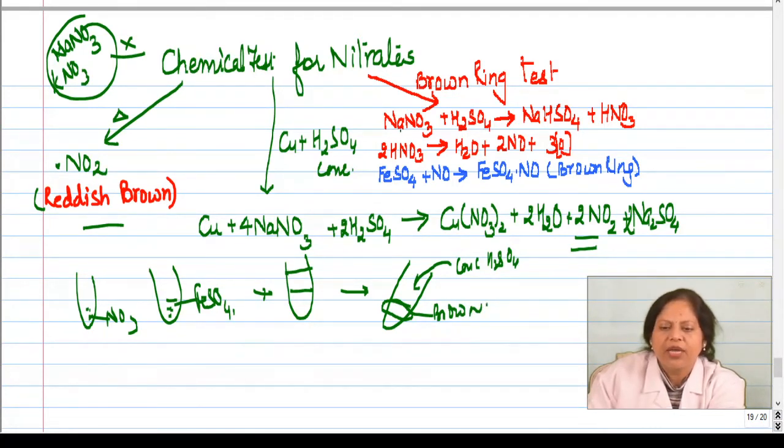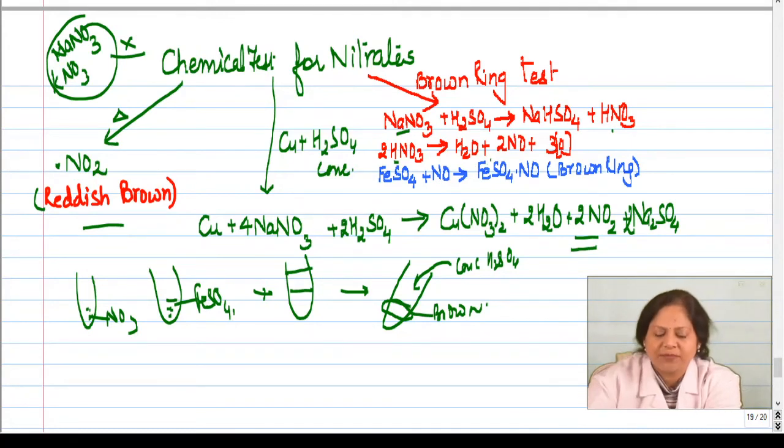So say we have taken sodium nitrate. Sodium nitrate with concentrated sulfuric acid will combine to form HNO3 and NaHSO4. Nitric acid will be formed. Now this nitric acid is going to decompose into water, nitric oxide and oxygen. This nitric oxide will combine with ferrous sulfate to form the brown ring of nitrosoferrous sulfate. Is this clear children? This is very interesting, easy, and you will enjoy while testing the compounds as nitrates.